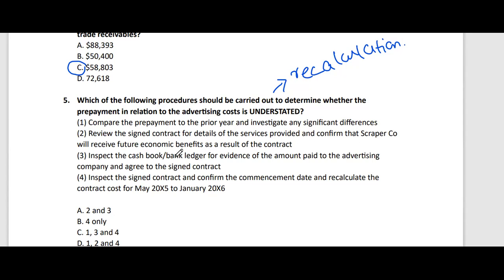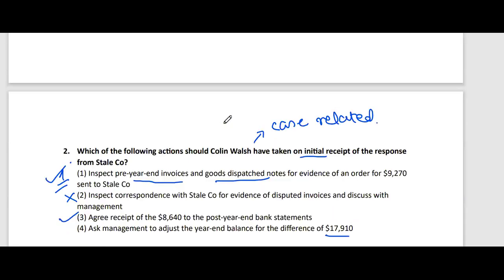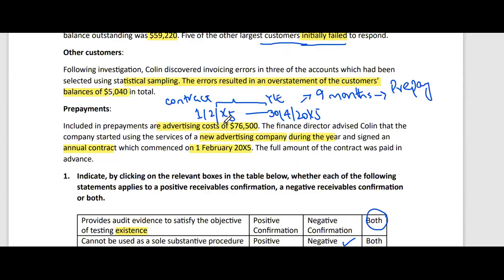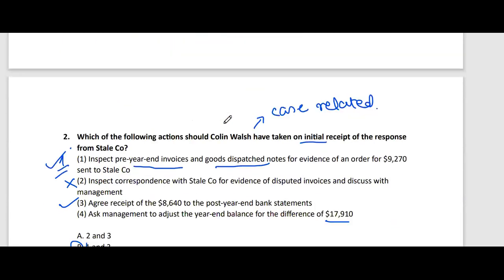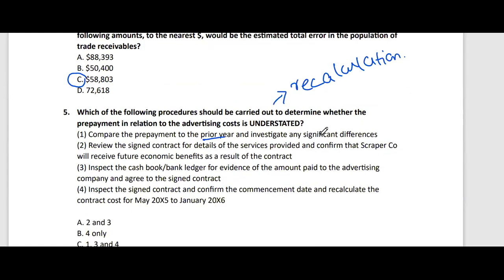Let's read the statements. Compare the prepayment to the prior year. This is totally irrelevant because I told you while reading the scenario that they have started using the services of this new company during the year. It means in the prior year they have not used the services of this advertising company. Okay, so this is totally irrelevant. You should read the whole statement and investigate any significant differences. Okay, after reading the whole statement, I thought that this is a relevant statement.